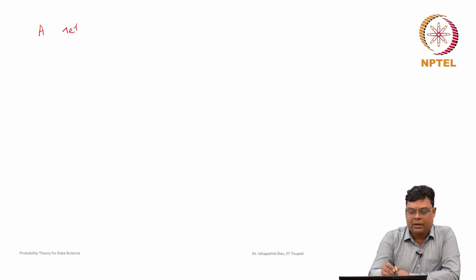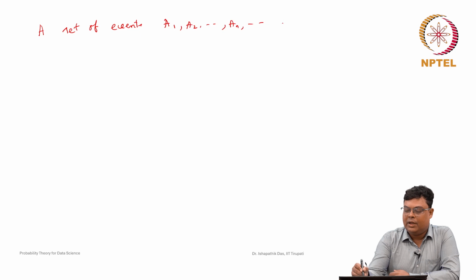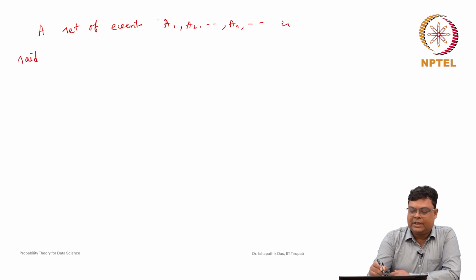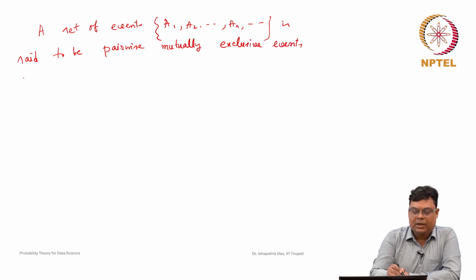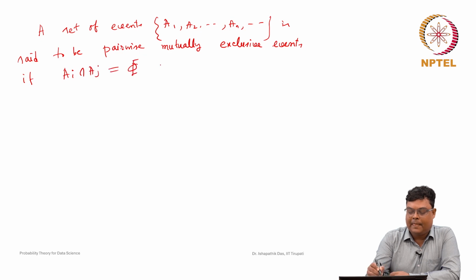A set of events A1, A2, and so on, it may be a countable collection, is said to be pairwise mutually exclusive events if Ai intersection Aj is equal to phi for any i not equal to j, i is equal to 1, 2 like this, j is equal to 1, 2 like this.